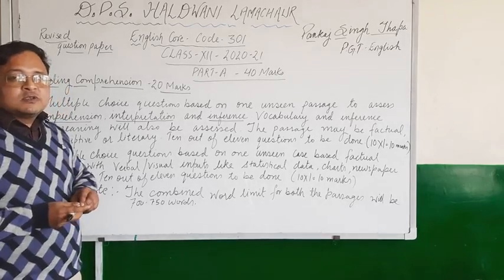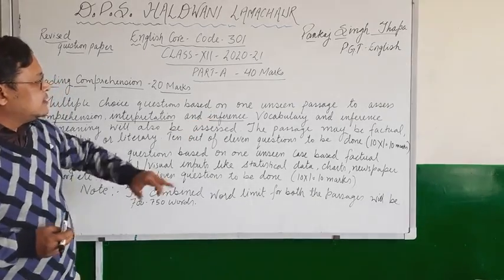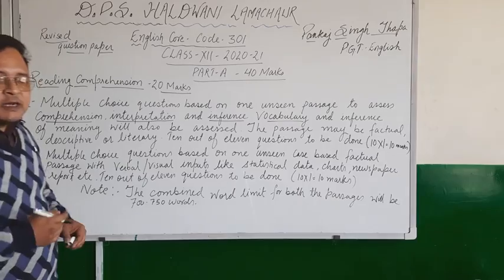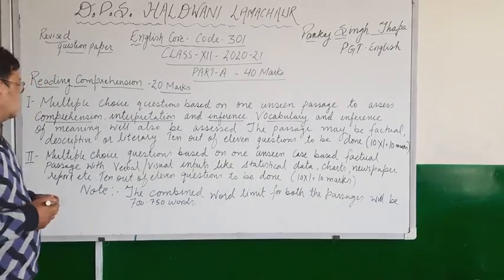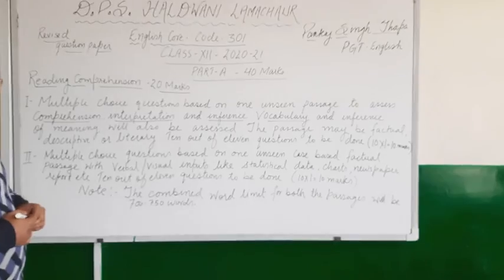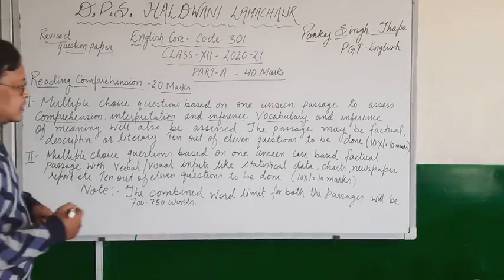So on that the questions would be asked. Then the questions will be based on vocabulary also, like synonyms and antonyms, and the passage will be factual, descriptive or literary.